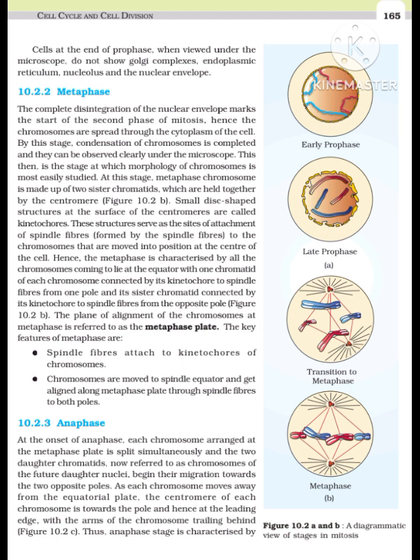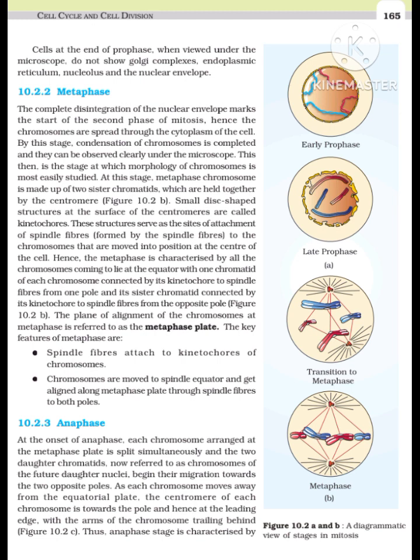10.2.3 Anaphase. At the onset of anaphase, each chromosome arranged at the metaphase plate is split simultaneously, and the two daughter chromatids, now referred to as daughter chromosomes of the future daughter nuclei, begin their migration towards the two opposite poles. As each chromosome moves away from the equatorial plate, the centromere of each chromosome remains directed towards the pole and hence at the leading edge, with the arms of the chromosome trailing behind.